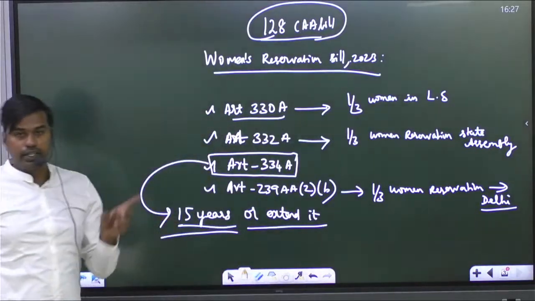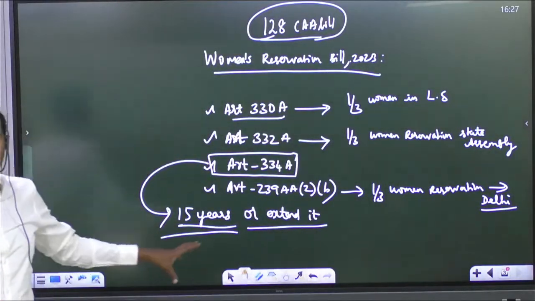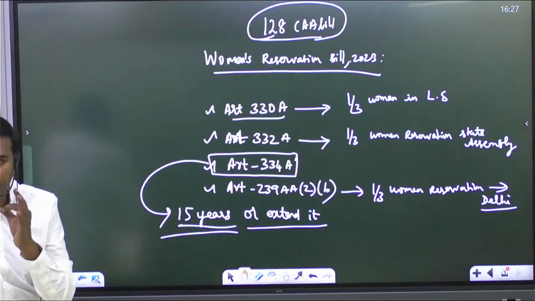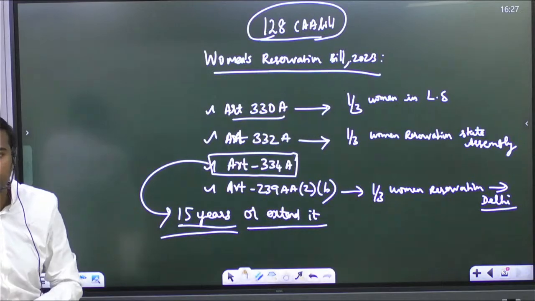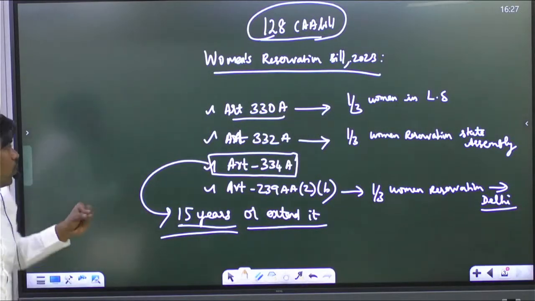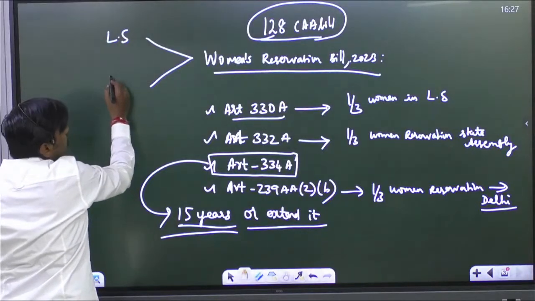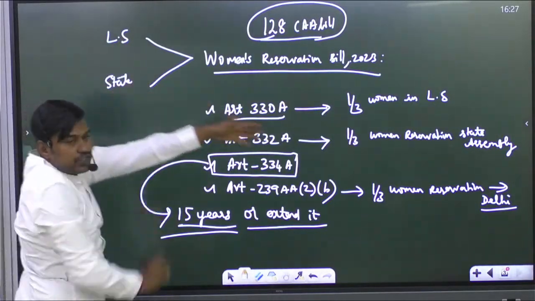So depending upon the condition at that time. But now what they have agreed is, once the bill is implemented, it will be in existence for continuously 15 years. That is assured. But where will it be done? Only in case of two categories. I said, what are they? Lok Sabha and state assemblies. Along with that, one addition is Delhi.